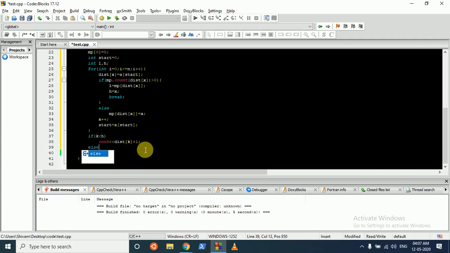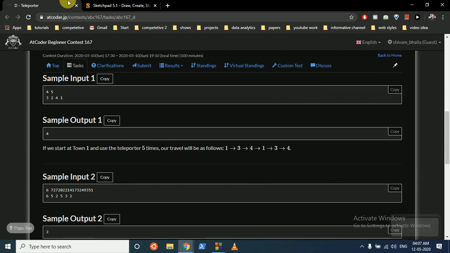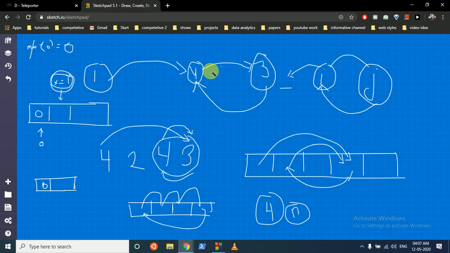Else, our loop length is high minus low, where L is the starting index of the loop.